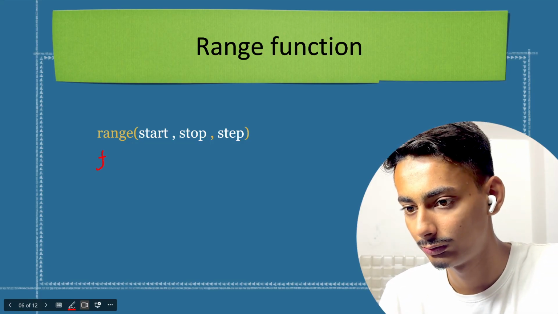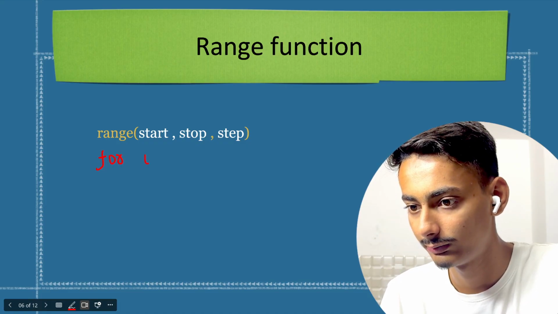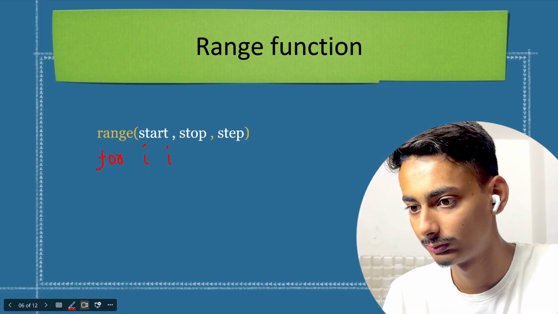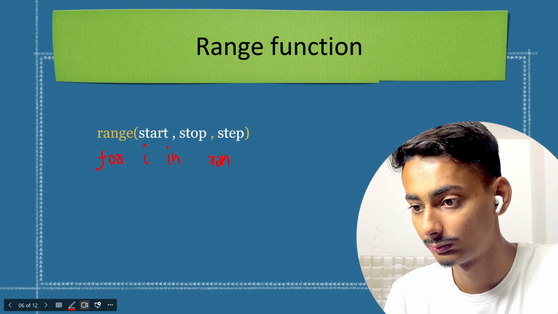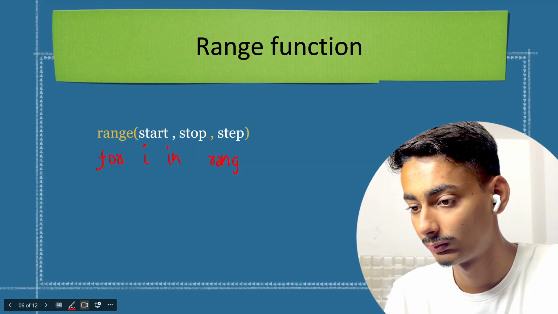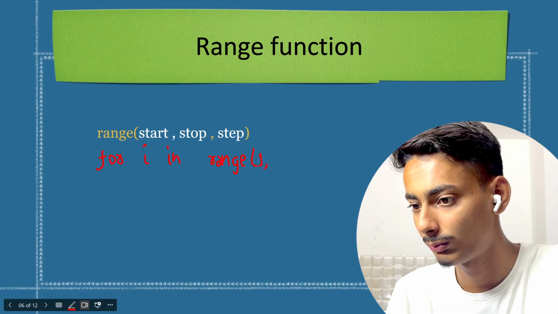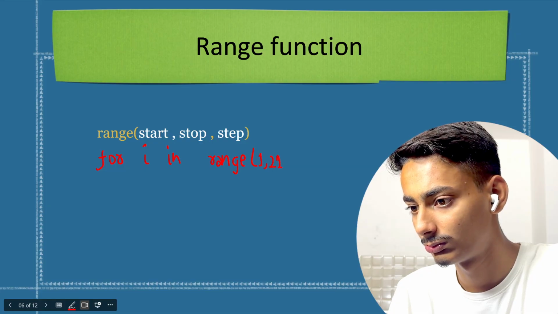I write for I in range 1 comma 11. This is 1, guys, not 2.